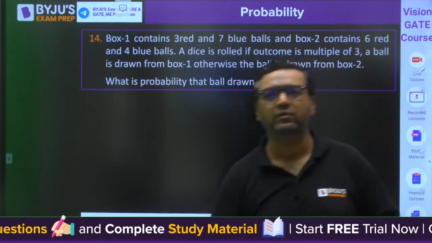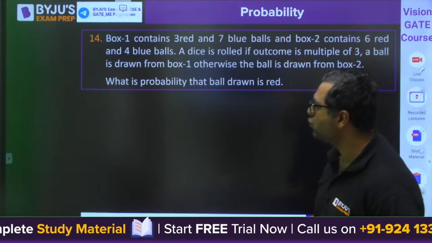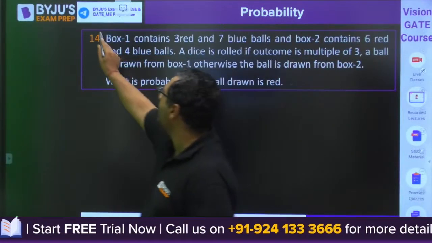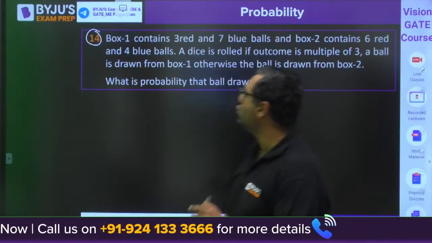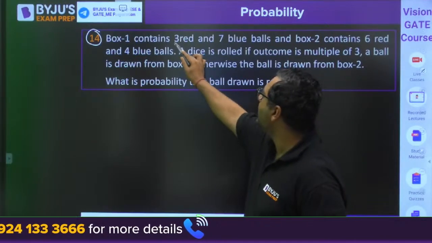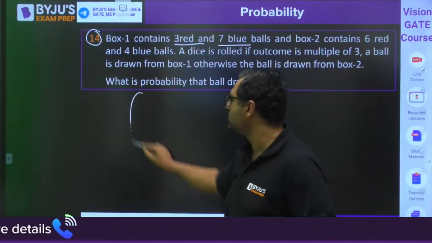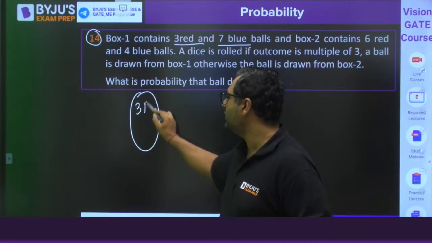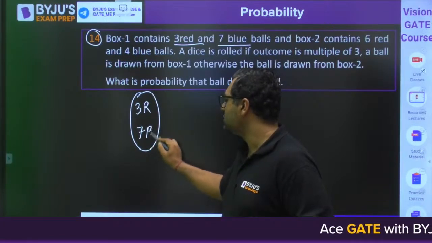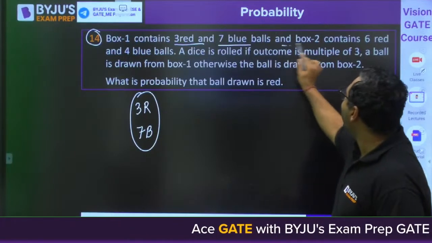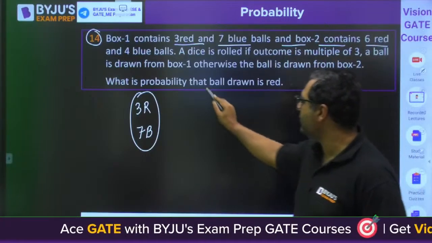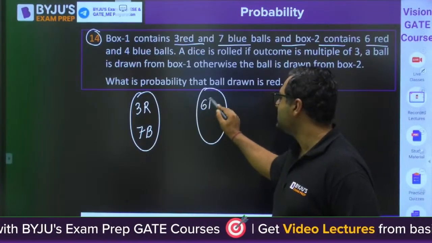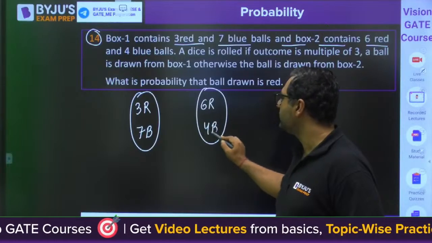Last time we have not completed 5 questions. Up to question 13 we have done. This was question 14. Box 1 contains 3 red and 7 blue balls. We are having 3 red, 7 blue balls. And box 2 contains 6 red and 4 blue balls.